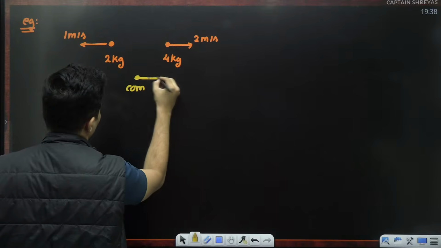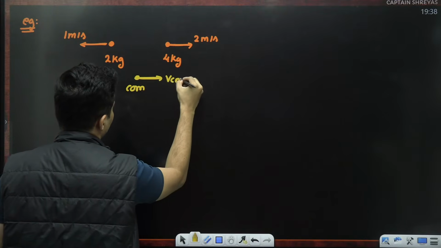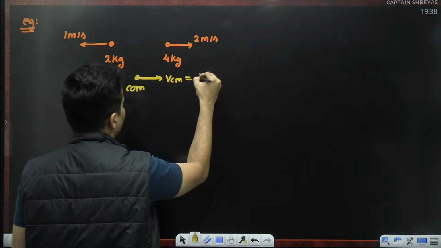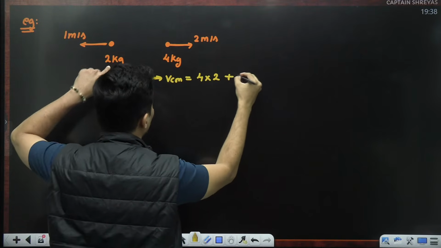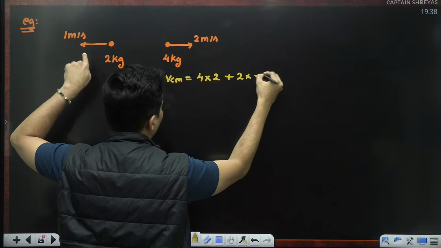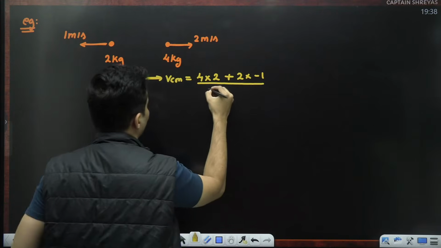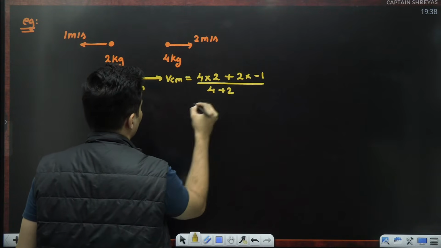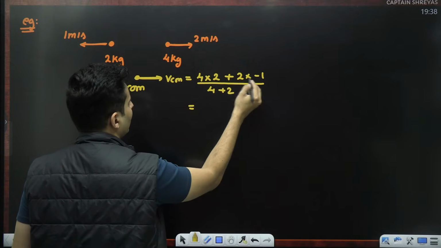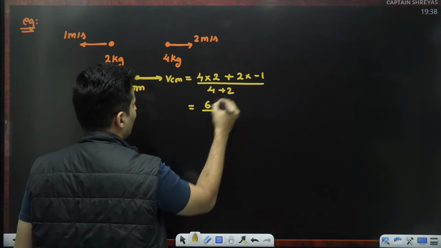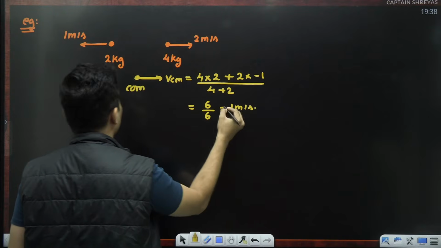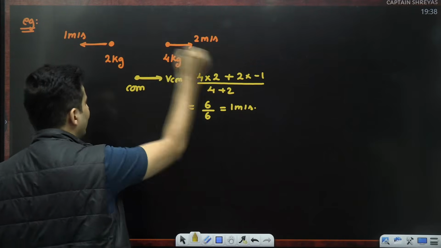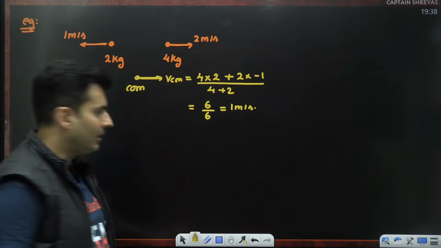Center of mass will have some velocity. The velocity of the center of mass will be m1, let's say 4 kg, into v1, which is 2, plus m2, which is 2, velocity is -1. Whole thing divided by total mass, which is 4 plus 2. 4 2s are 8. 8 minus 2 is 6. 4 plus 2 is 6. Oh, coincidentally, it came out to be 1 meter per second, but it is positive. So it is going towards the right at 1 meter per second.